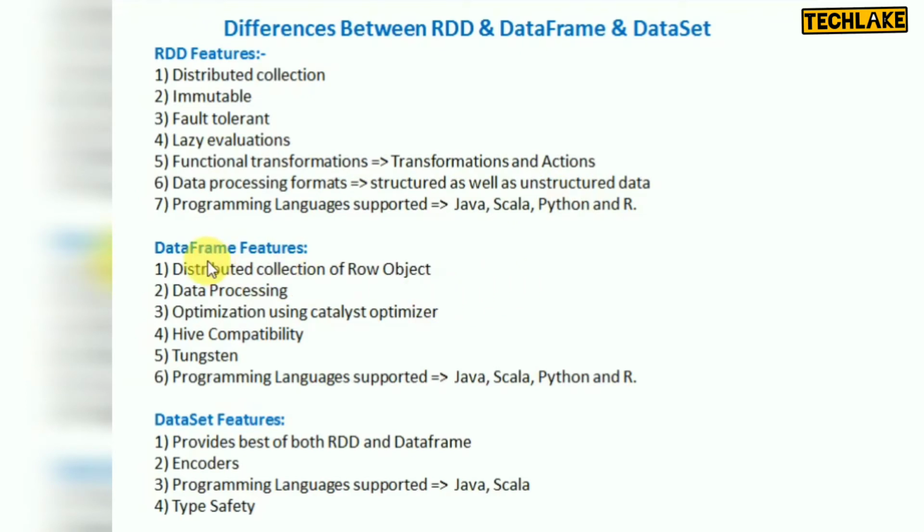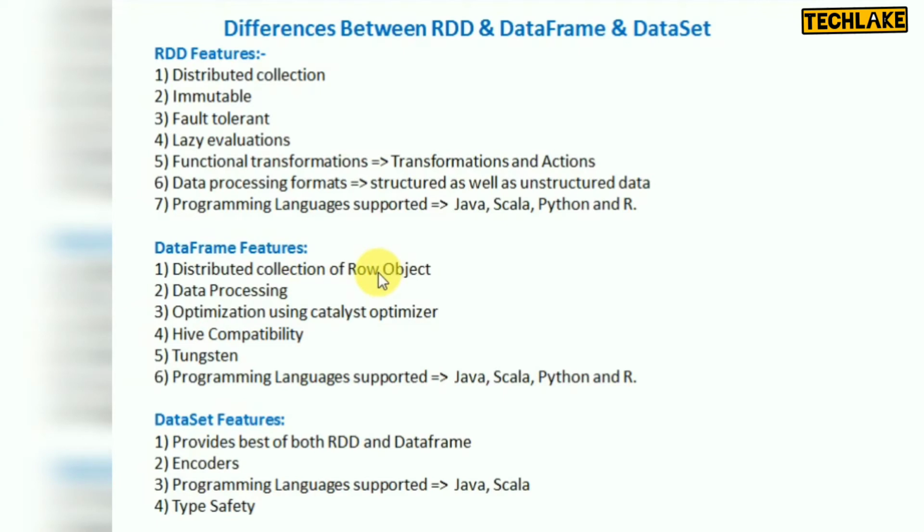Then look at the data frame. Data frame features: it's a distributed collection of row objects. Row objects mean, like if you already work with databases, you will know columns and rows. It's like a physical schema. The column header will be there and the rows will be there. So here also it is the same thing, a distributed collection of row objects.